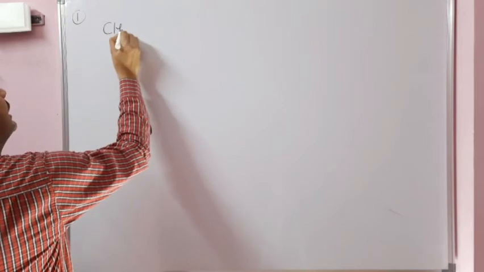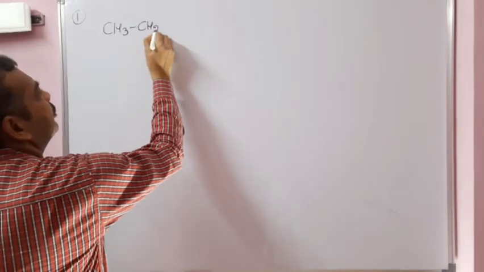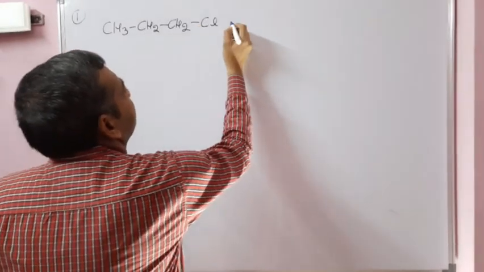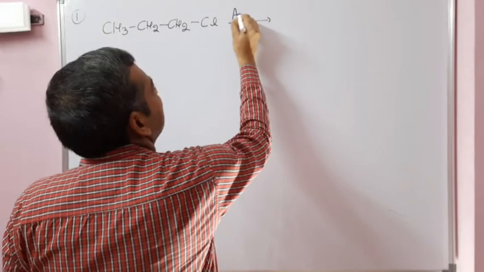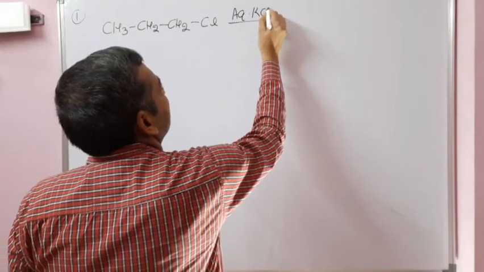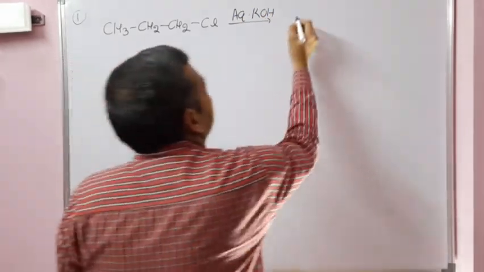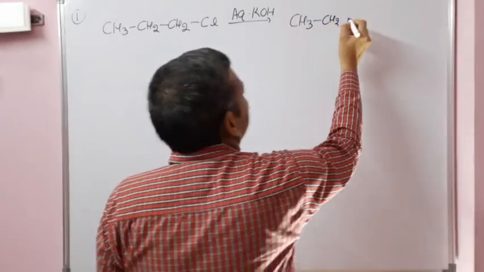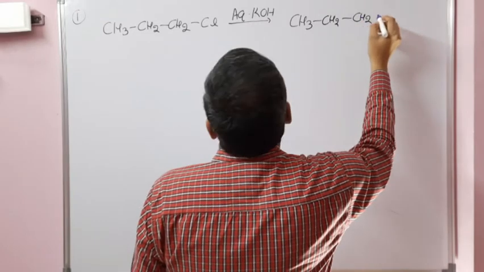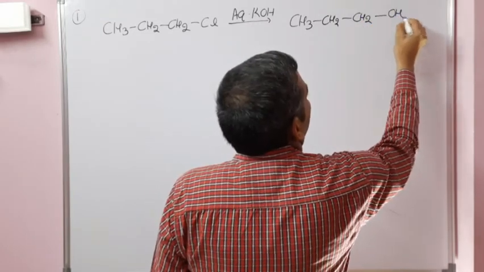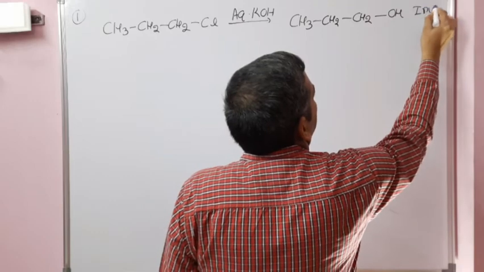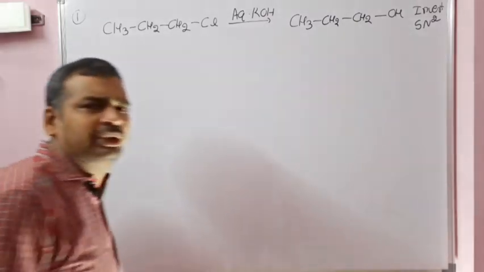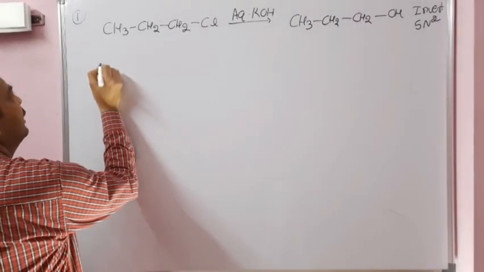See, CH3CH2CH2Cl reacts with aqueous KOH, and the product obtained in this reaction is CH3CH2CH2OH. Definitely inversion of the configuration will take place here, and it is an example of SN2. Only one SN2 reaction will take place, so inversion of the configuration occurs.